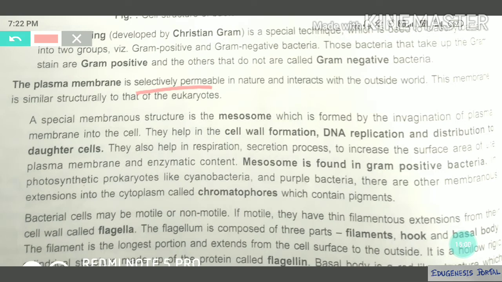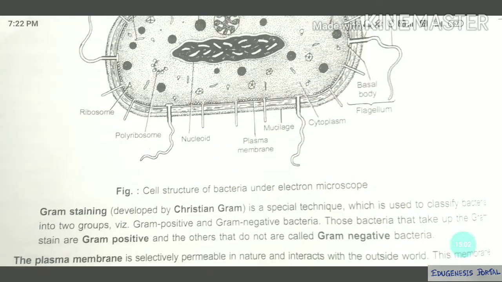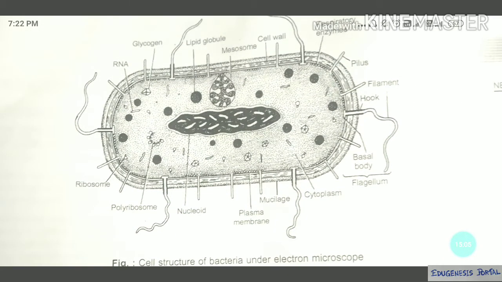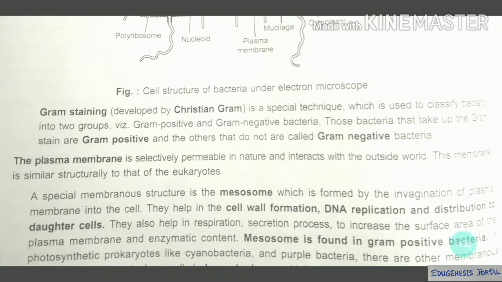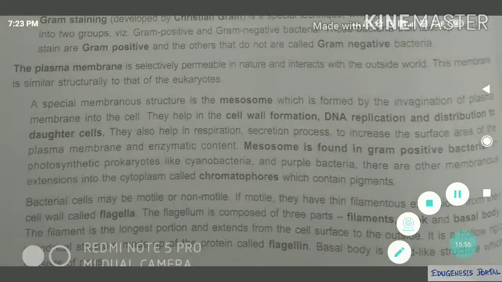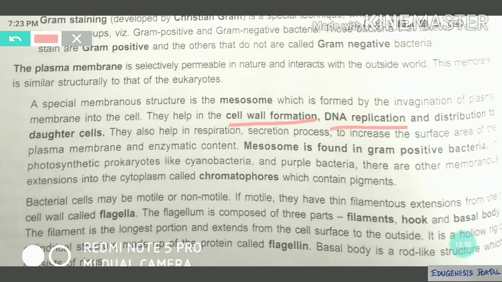Okay, and one special structure you will see in a bacteria: the plasma membrane will fold itself, and an important structure is made by the plasma membrane, which is known as, you can see here, mesosome. This is a plasma membrane. It will fold and produce one vesicle like structure which is known as a mesosome, and it will help in many functions. For example, what are the functions? It will help in cell formation, cell division, cell wall formation, DNA duplication, and distribution to the daughter cell. So it will help in cell division, DNA replication, that means the division of DNA, and the cell wall formation. It's a very important structure.